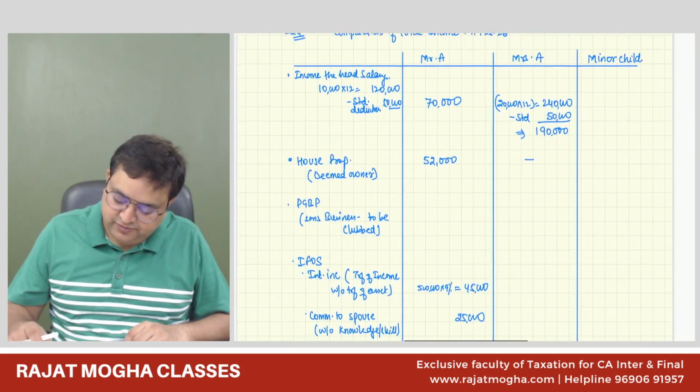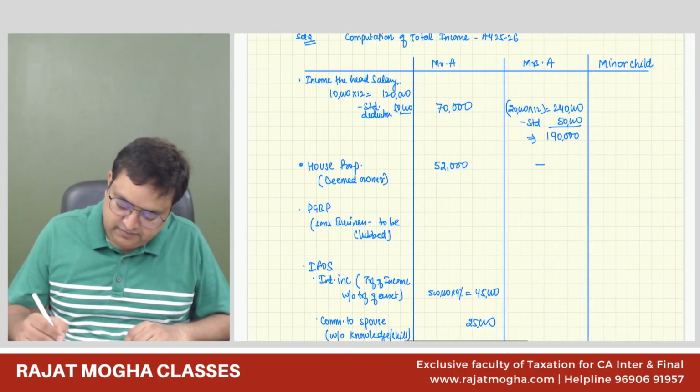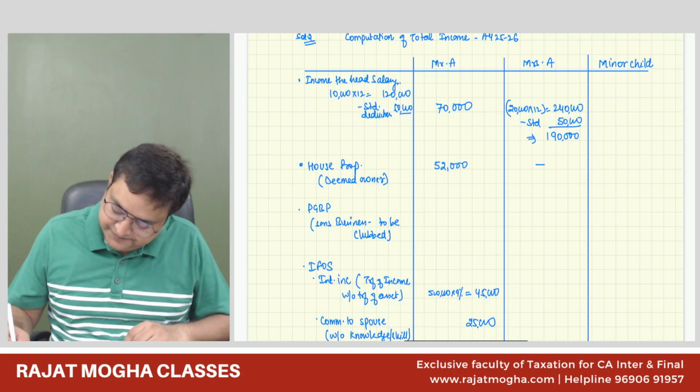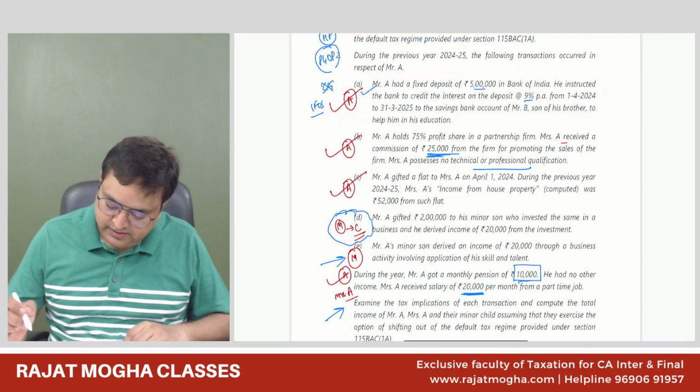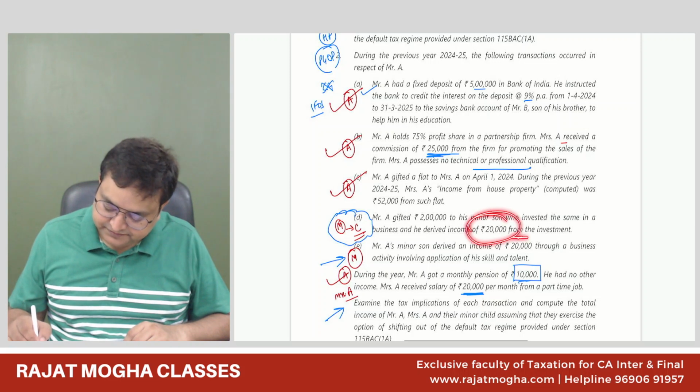So 20,000 rupees will go in the PGBP income of the minor child because of his skill and knowledge.